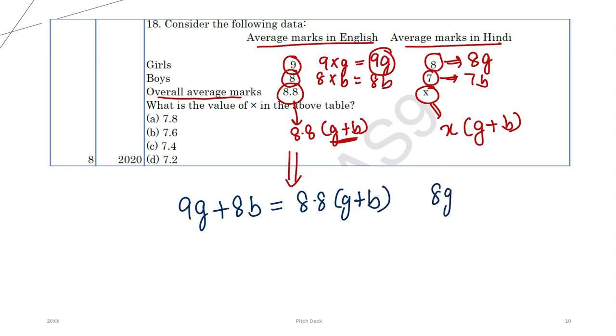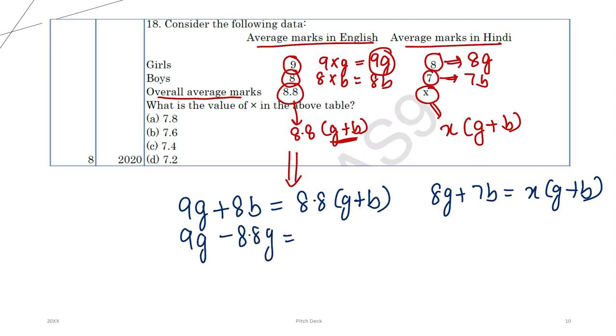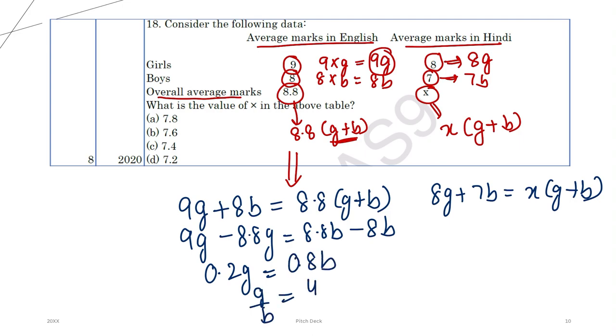Similarly, the other equation is 8G plus 7B is X into G plus B. Right? Solving this, 9G minus 8.8G is equal to 8.8B minus 8B. So, 0.2G is equal to 0.8B. So, G by B is 4 by 1.